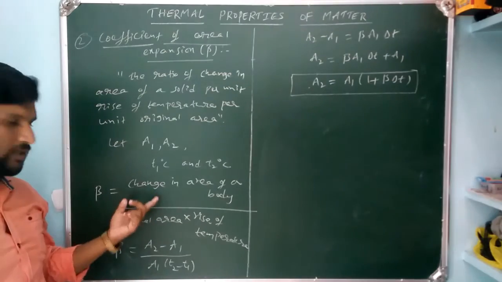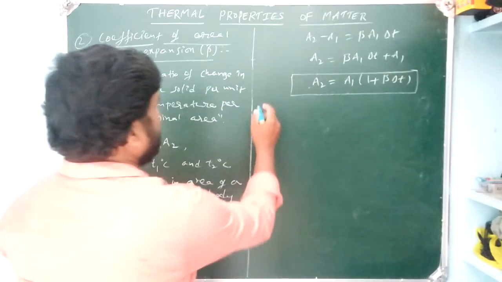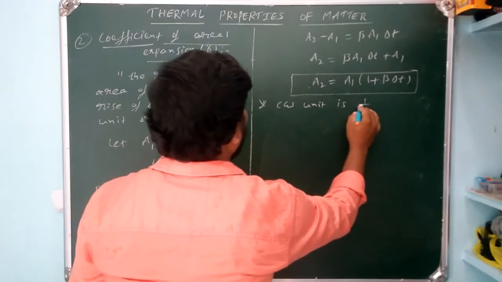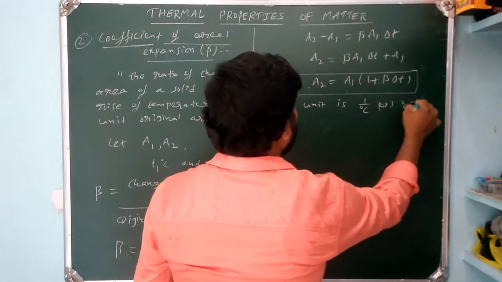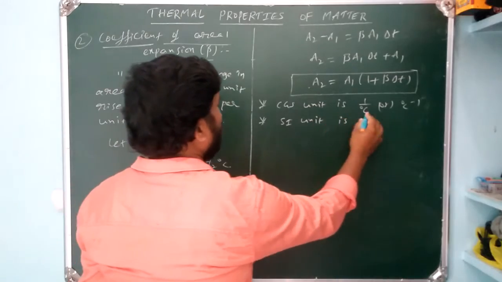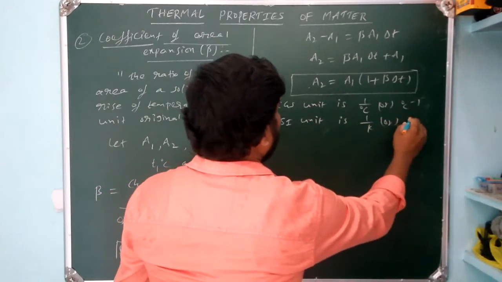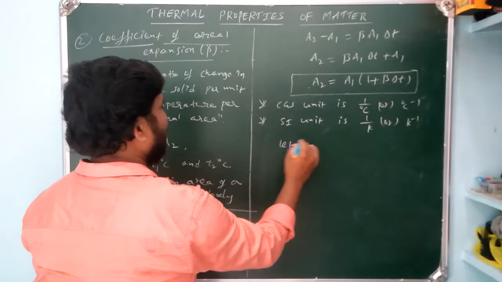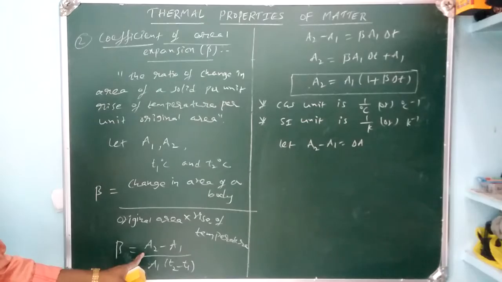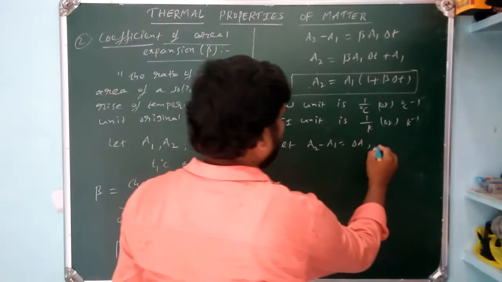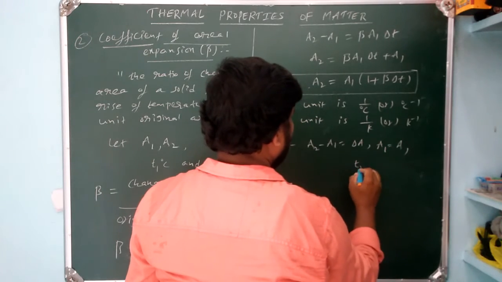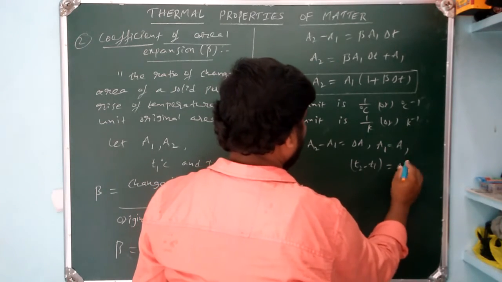Change in area means meter square by meter square get cancelled. We are getting 1 by degree centigrade. Therefore, Celsius unit is the same, that is 1 by degree centigrade or degree centigrade inverse. And SI unit is 1 by Kelvin or Kelvin inverse. Now, let A2 minus A1 equal delta A, A1 equal to A, and T2 minus T1 equal delta T.